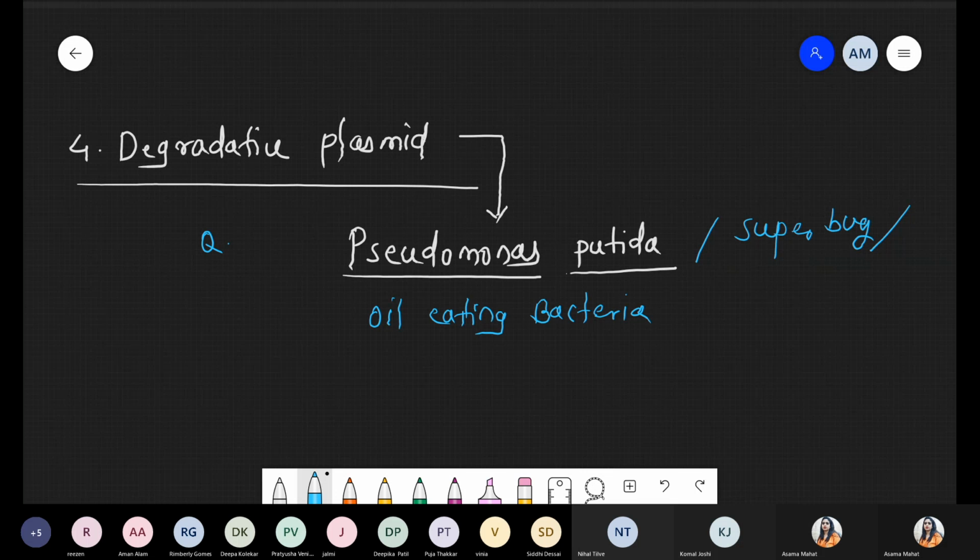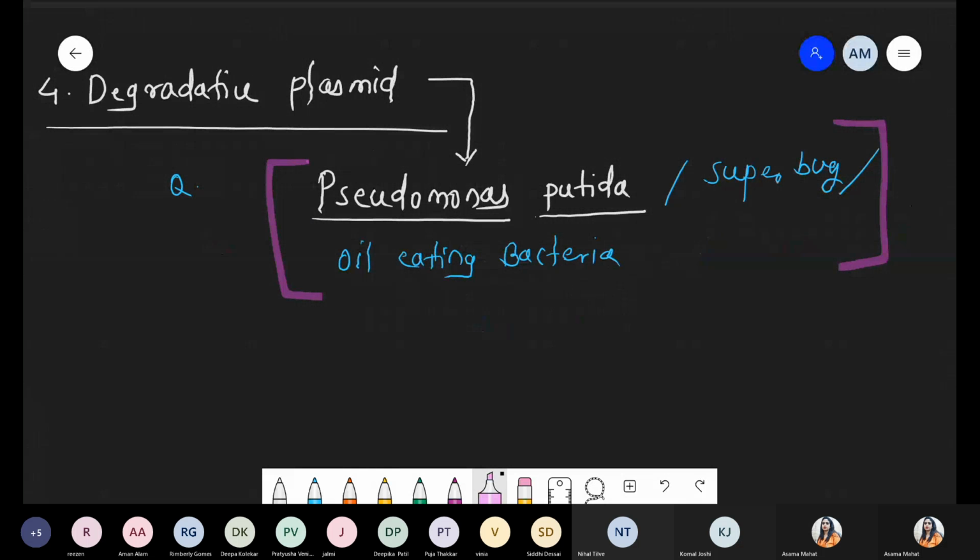So purposefully scientist Anand Mohan Chakravarti prepared the bacteria Pseudomonas putida, called the superbug, also called the oil eating bacteria. What is its importance? Inside this bacteria 4 different plasmids are integrated.